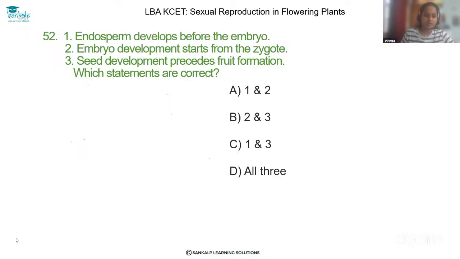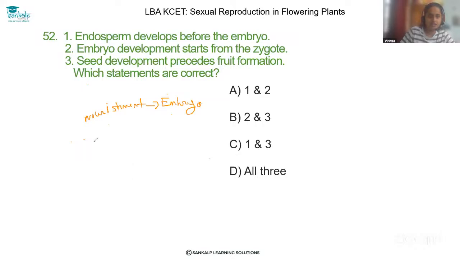See, while explaining the double fertilization events, I have explained that endosperm develops before the embryo, right? Because this endosperm is giving nourishment to the developing embryo. So that's why this endosperm develops first before the embryo. So the first sentence is correct.